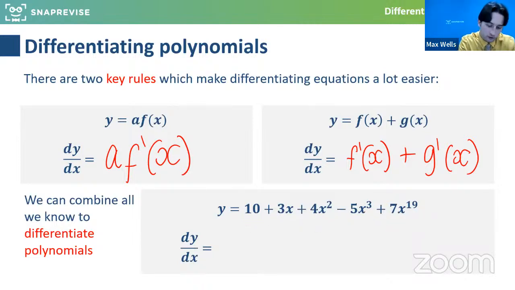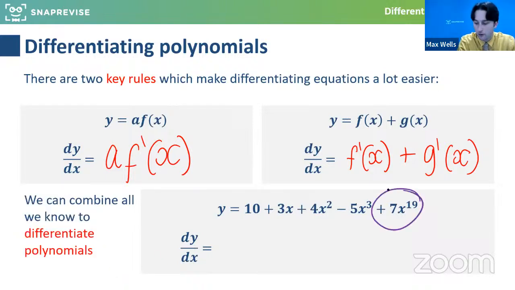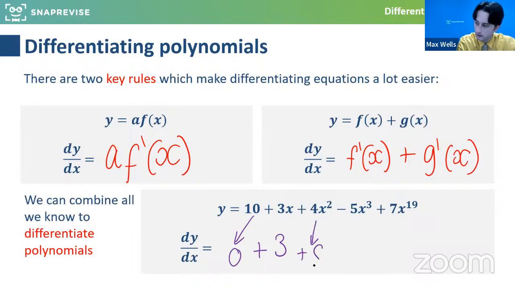So if you want to have a little think about this one, we've got some sort of high power polynomial going on. The first few terms go up to x cubed and then it jumps to x to the 19. But we'll follow this process. The 10 will become 0. The 3x will become the constant 3. 8x.